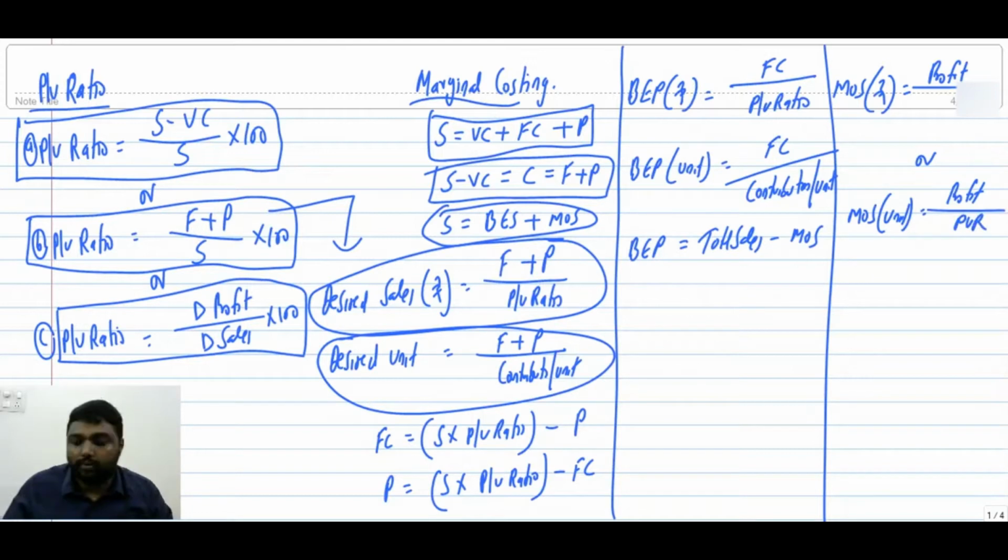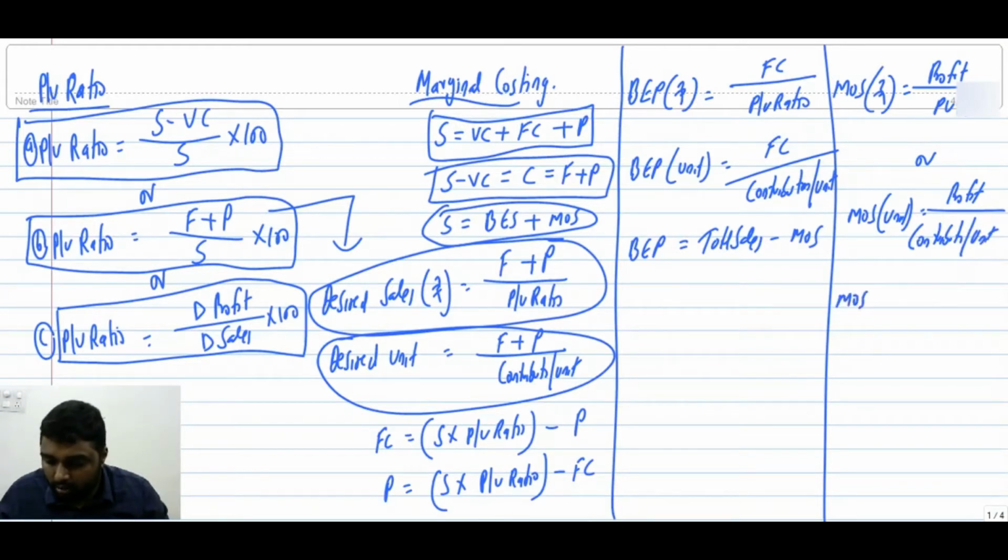If it is units, then contribution per unit. If it is rupees, that is in sales value, you have to give your PVR. Yes or no? Now only we have discussed.